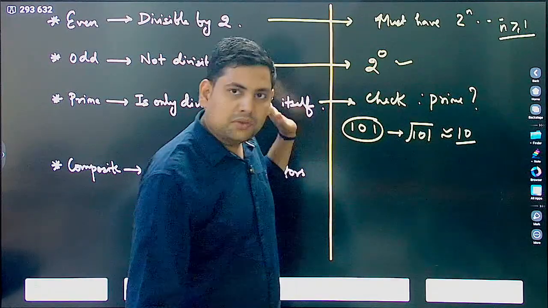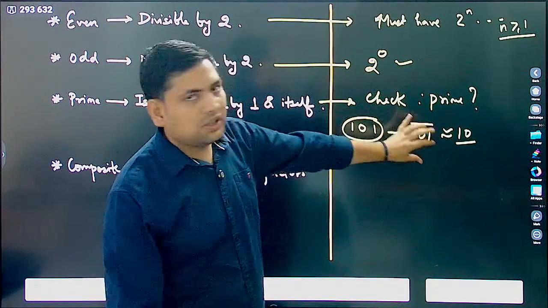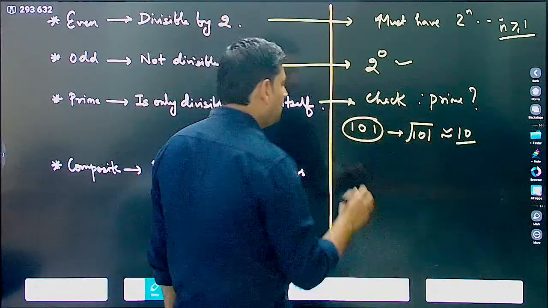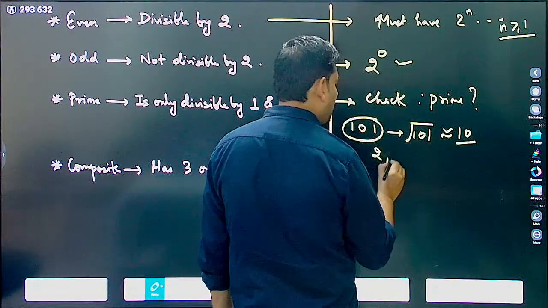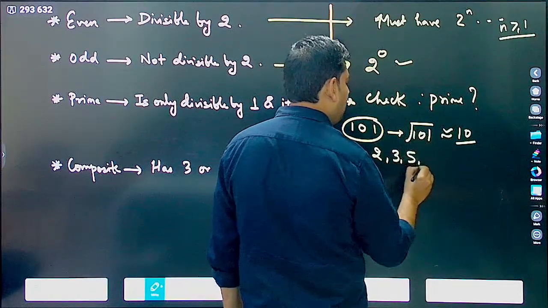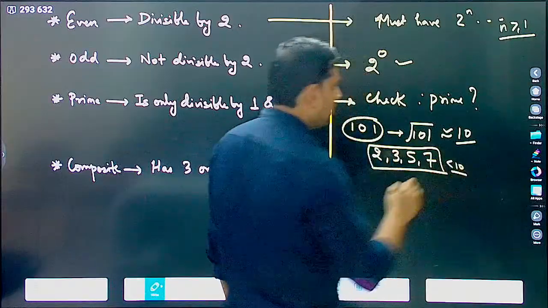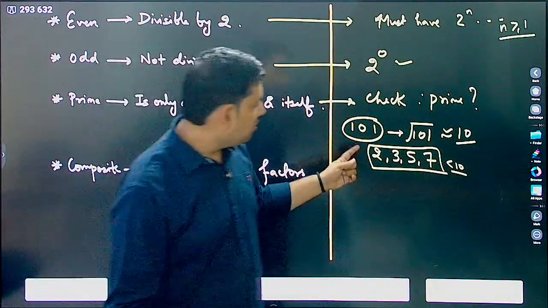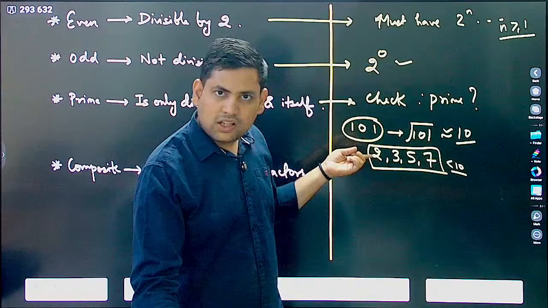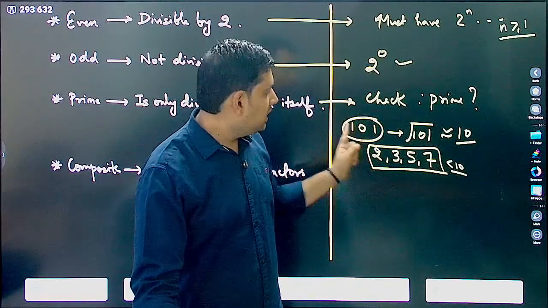And if it is not divisible by any of those prime numbers, I know this is a prime number itself. Understood? You don't have to check for all the numbers. You take the square root of that number, you got 10. Now you will check 2, 3, 5, 7. These are all the prime numbers less than 10. Is it divisible by 2? Very clearly not divisible. Last digit is 1. 3 not divisible.